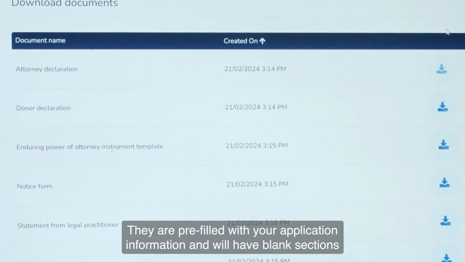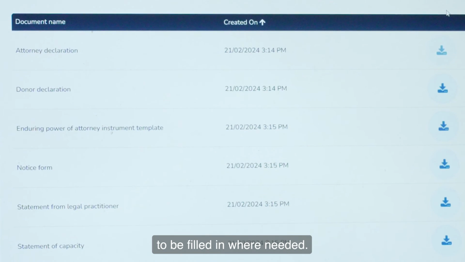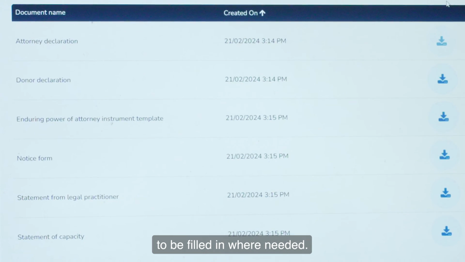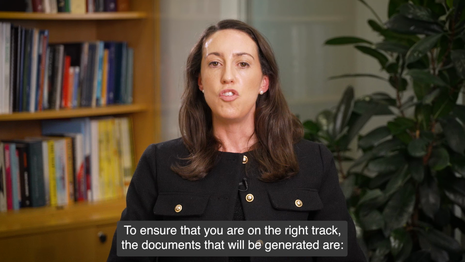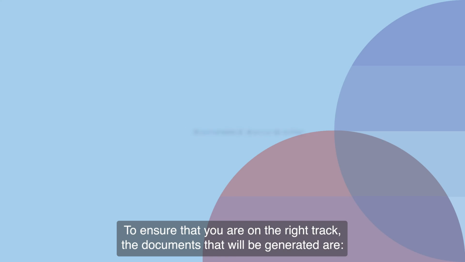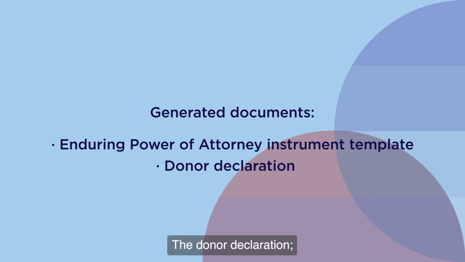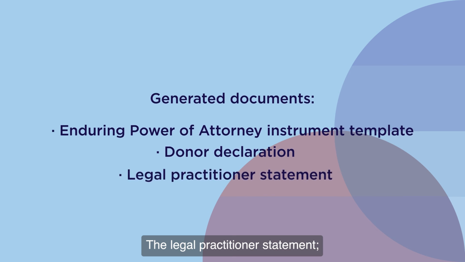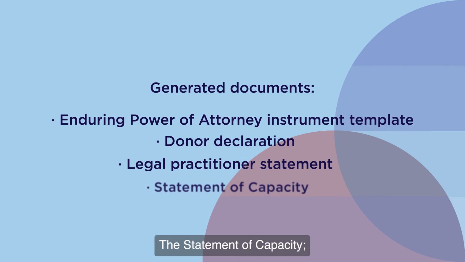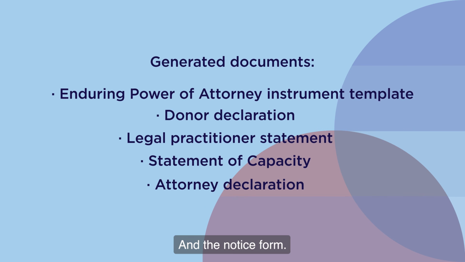They are pre-filled with your application information and will have blank sections to be filled in where needed. To ensure that you are on the right track, the documents that will be generated are the Enduring Power of Attorney Instrument Template, the Donor Declaration, the Legal Practitioner Statement, the Statement of Capacity, the Attorney Declaration, and the Notice Form.